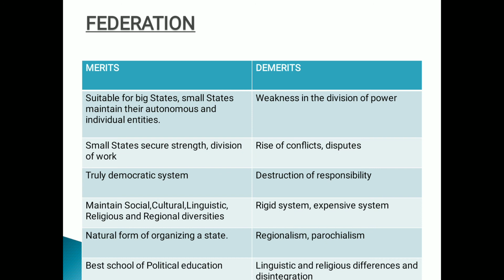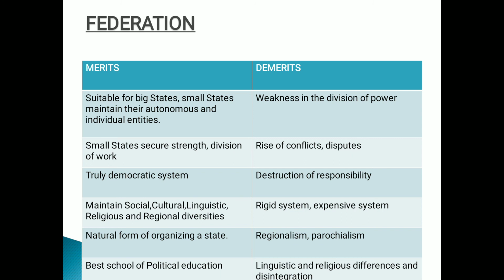Next, federation constitutes the best school of political education. Now, the working of several governments within a federation ensures greater participation of the people in the political process, being based upon the democratic principles of decentralization, equal and free participation of all the people, limited government, and unity in diversity. The federation acts as an excellent school of political education.